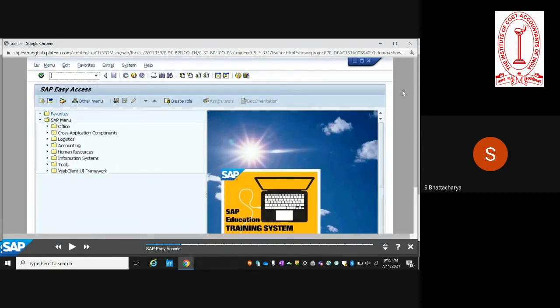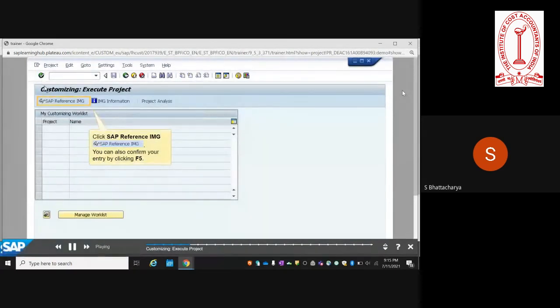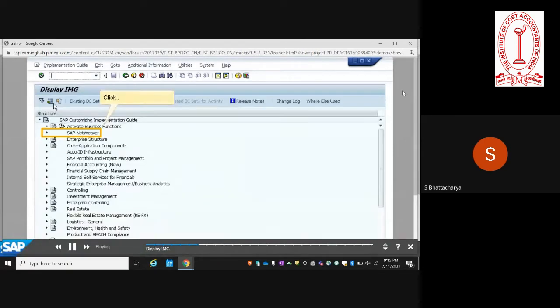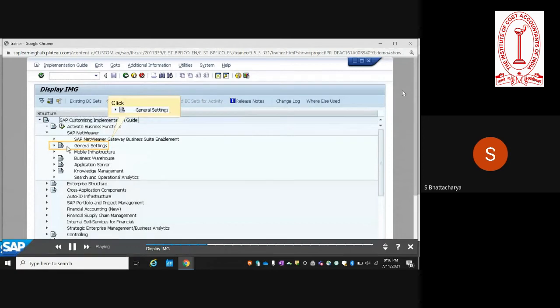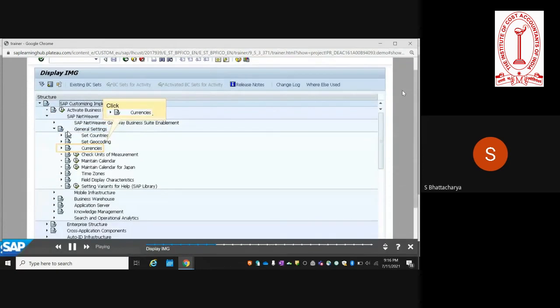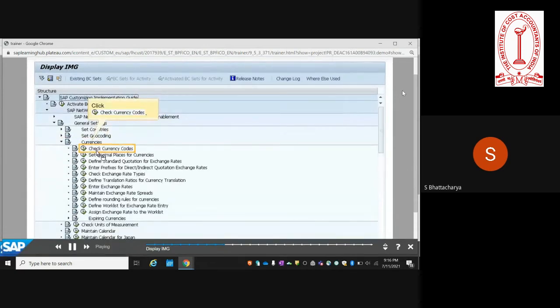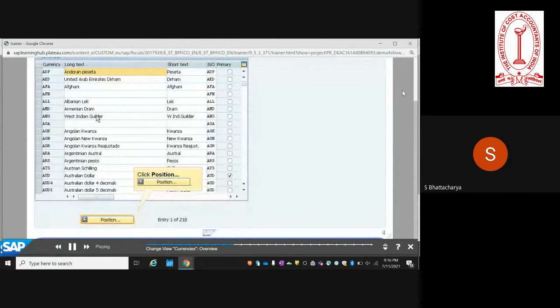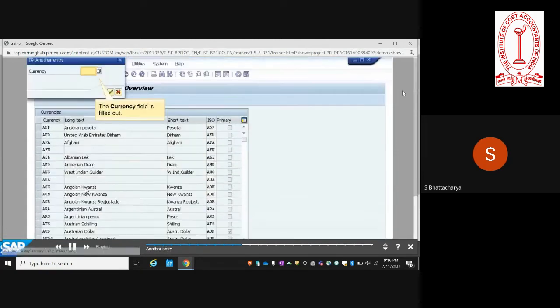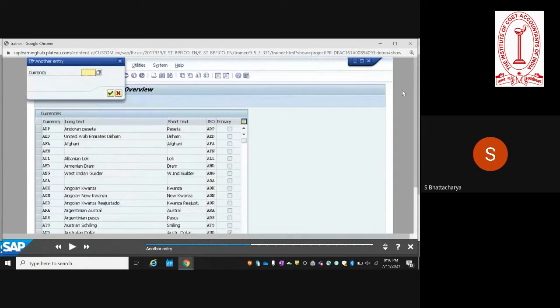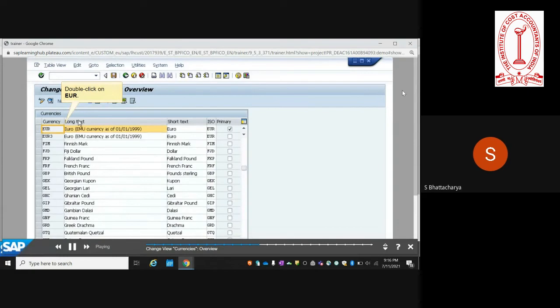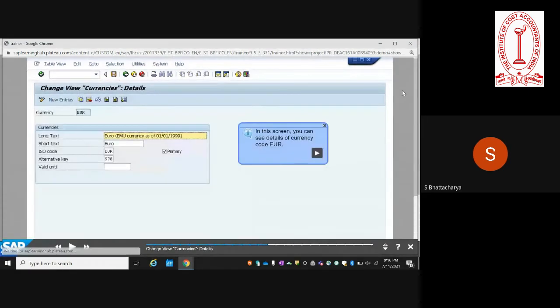So we are going to configuration, hence you don't find it in the front end, but you go to SPRO. Click on SAP NetWeaver, then General Settings, and then Currencies. Here is where you set up the currency codes. SAP provides all the standard currency codes. You can make changes and specify additional currency codes if necessary. If you say euro, it will take you to the currency which is already maintained in the system.